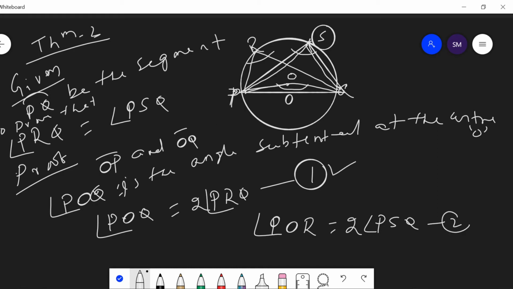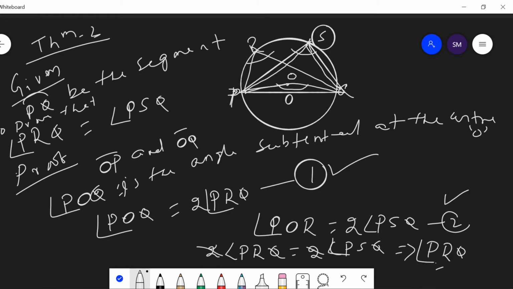Then from equation 1 and equation 2 we get 2PRQ is equal to twice of PSQ. 2 cancel, and we get that PRQ angle is equal to PSQ angle. This means the angles subtended at any point of a segment have also equal measure.